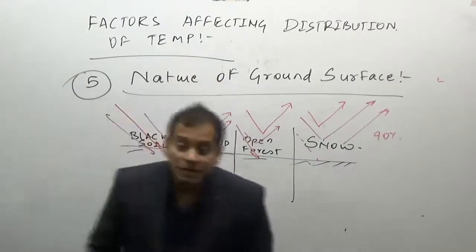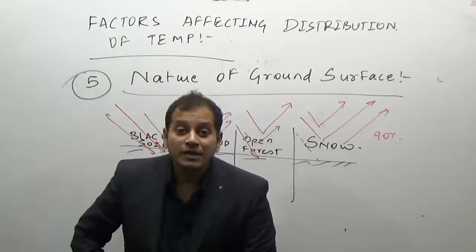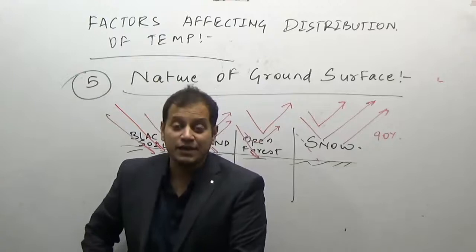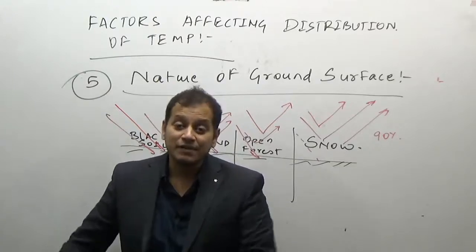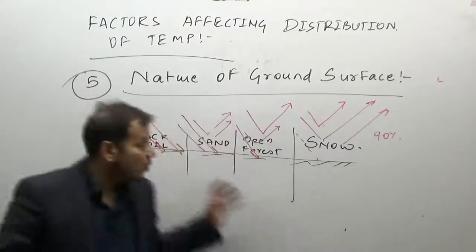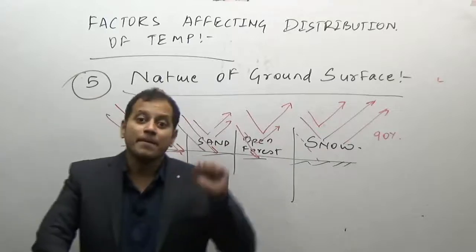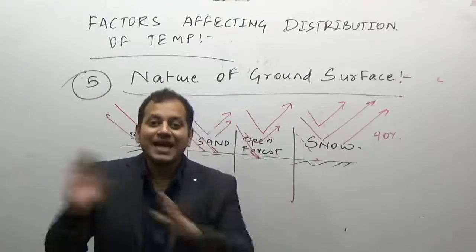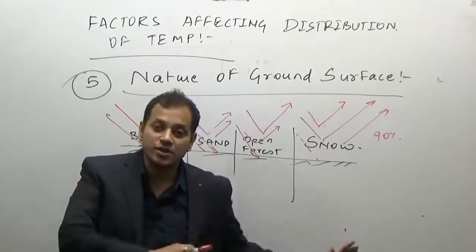Now, what I mean to say here is snow-covered ground surfaces have higher albedo or higher reflection, and hence they reflect most of the insolation, while coarse sand and black soil absorb more insolation and thus affect the temperature distribution.